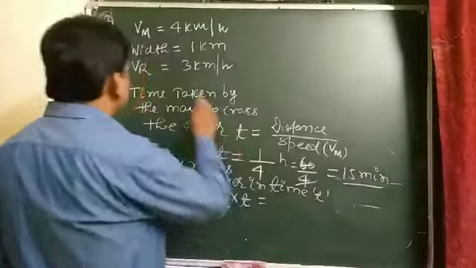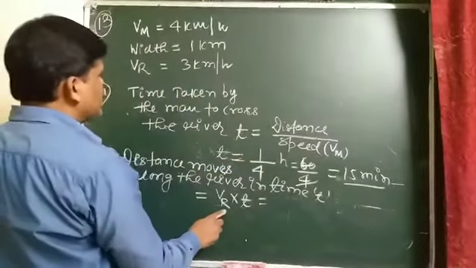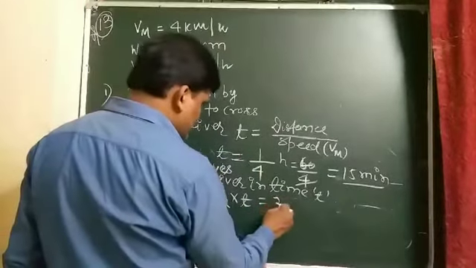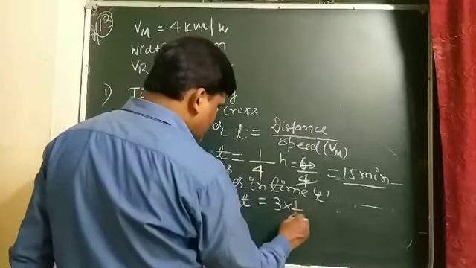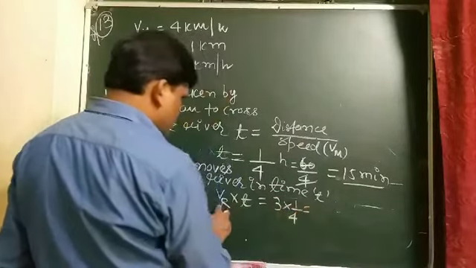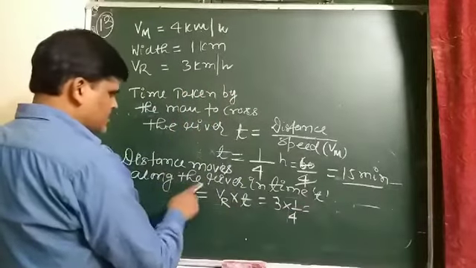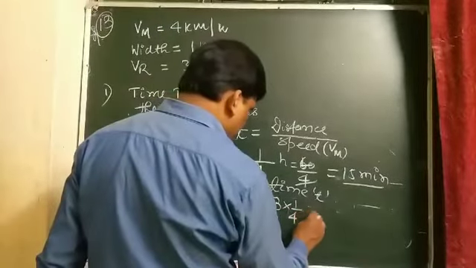The velocity of the river is given as 3 kilometer per hour, and the time is 1/4 hour.